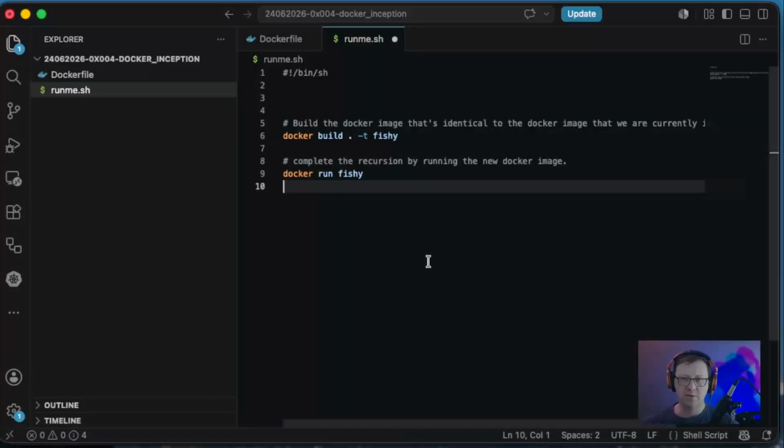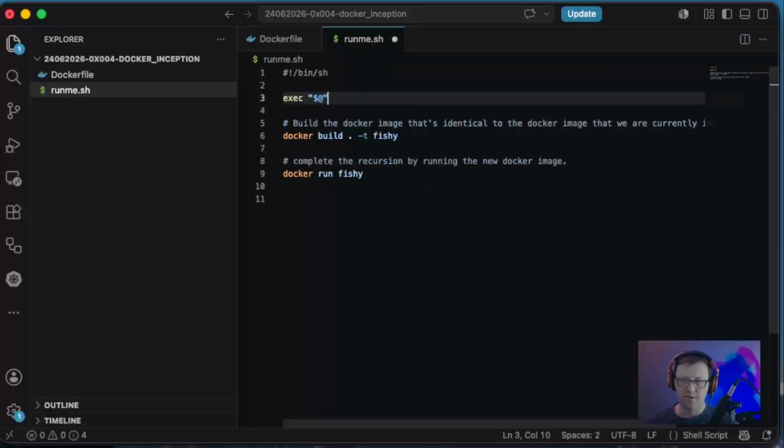So really an entry point should be running everything that we've been passed anyway. Normally you'd put that down here at the bottom because this would all be setup stuff. But in our instance, the setup is starting Docker. So I think we actually want to put it at the top. So we'll do exec "$@", I'll go ahead and put it in quotes. I think this exec is going to be blocking.